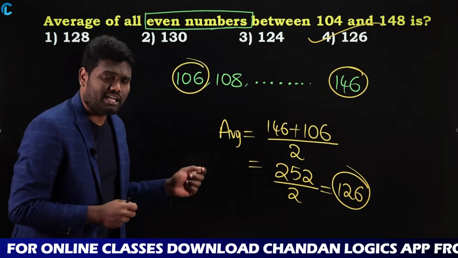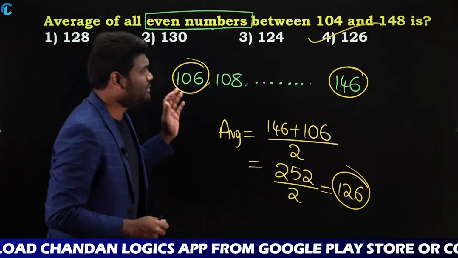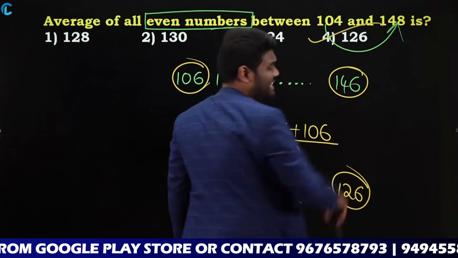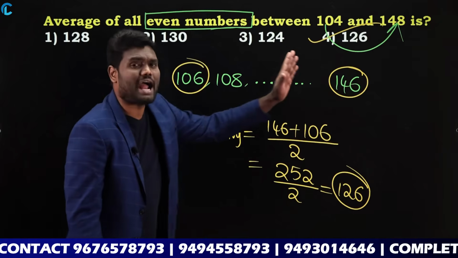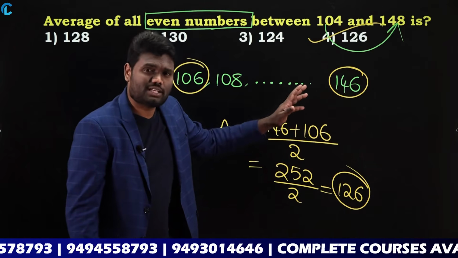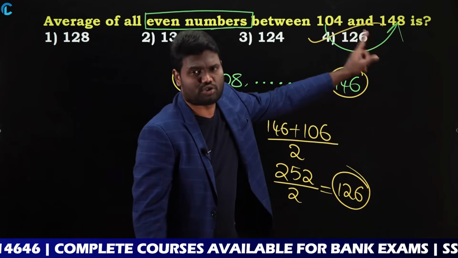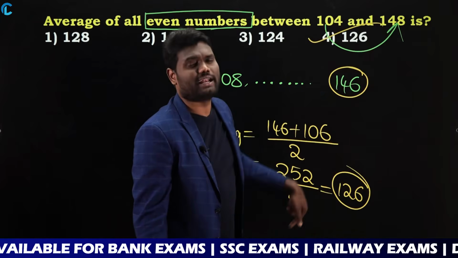And if you have observed in this question, instead of writing all the numbers between 104 and 148, you can directly calculate the average for the given numbers also. If you calculate the average for the given numbers, again you will get the same answer.